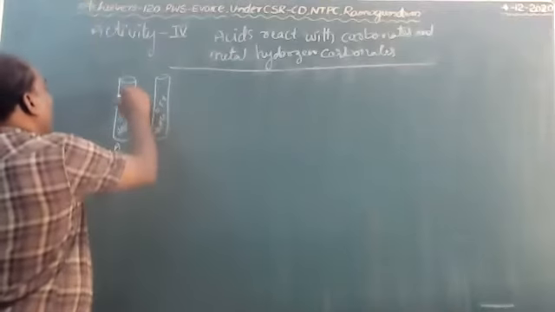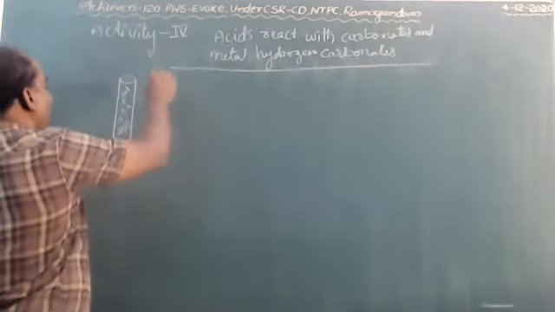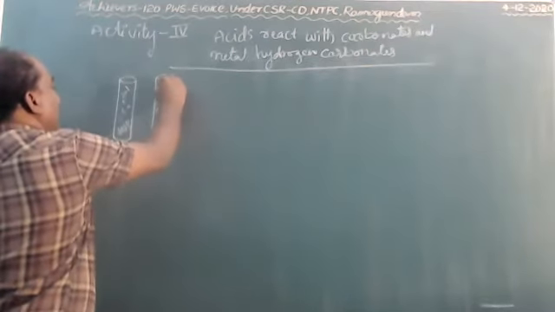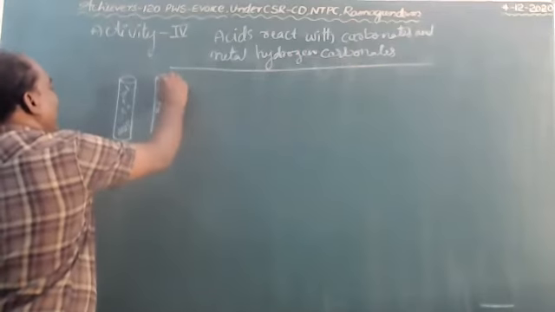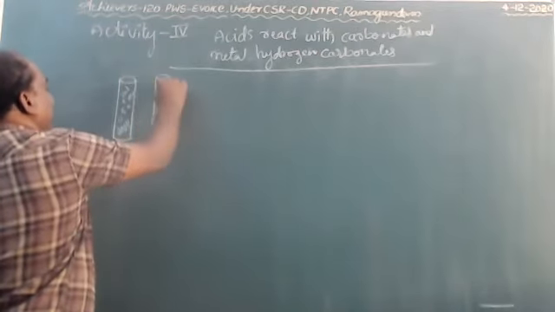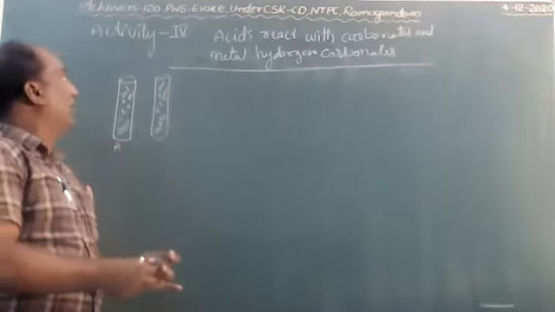To this add 2 milliliters of dilute HCl.